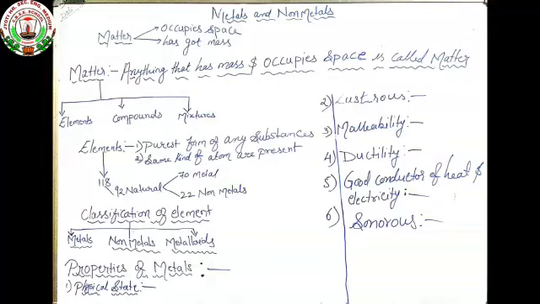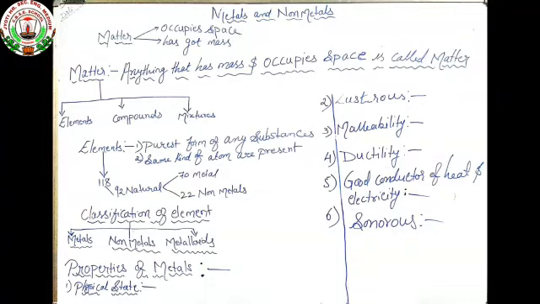Now, examples of matter: we all know that the duster, blackboard and chalk which are present here are examples of matter. Matter can be present in different forms. It can be present in the form of element, compound and mixture. Matter can be categorized into three: first elements, second compounds and third mixtures.